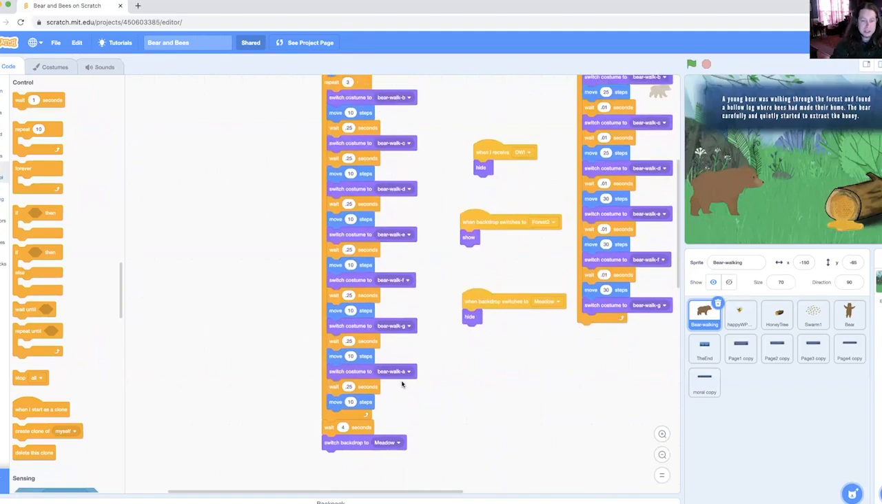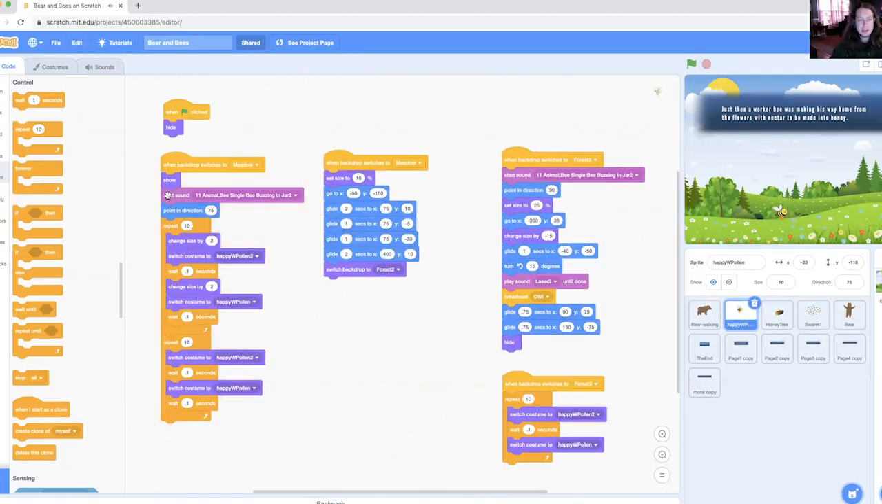Don't pay attention to the rest of this code. Just wait until the end of this where we've got wait 4 seconds, which is where he's staring at the log, and then switching the backdrop to the meadow. So right here we can see the backdrop has switched to the meadow. The bee was hidden up until that point.